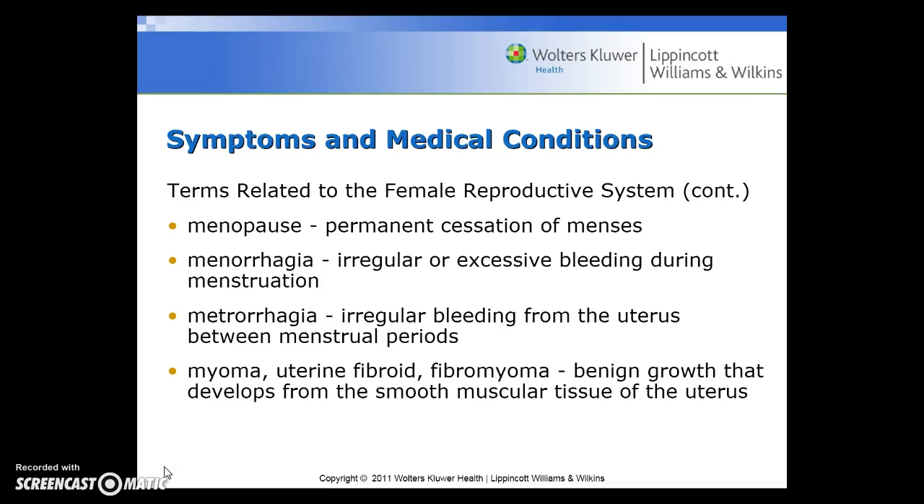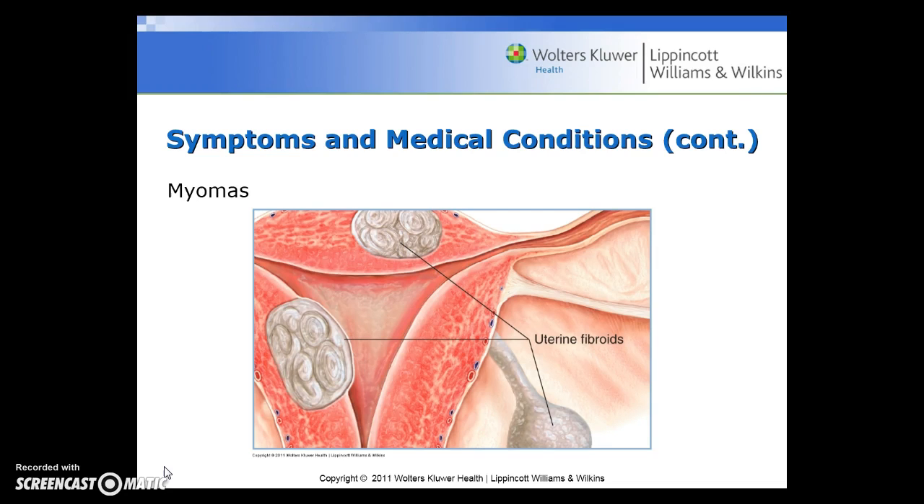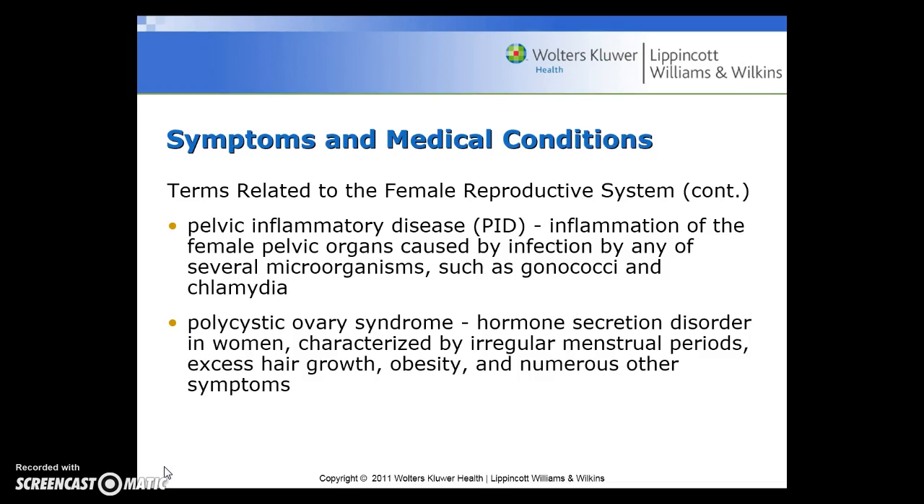Metrorrhagia is the irregular bleeding from the uterus between menstrual periods. Myoma or uterine fibroid, fibromyoma, are benign growths that develop from the smooth muscular tissue of the uterus. There are all those several words for the same type of condition. Here's a picture of some myomas.